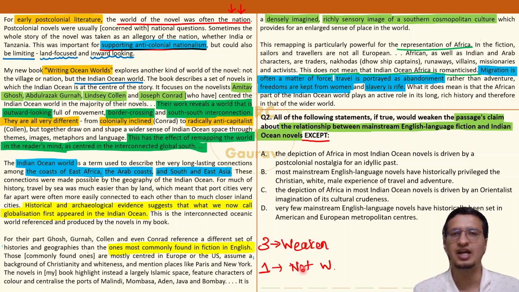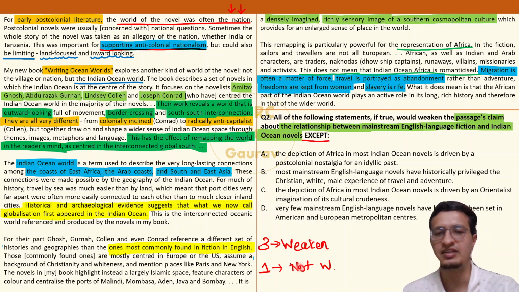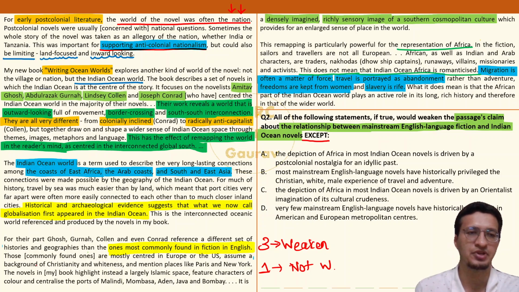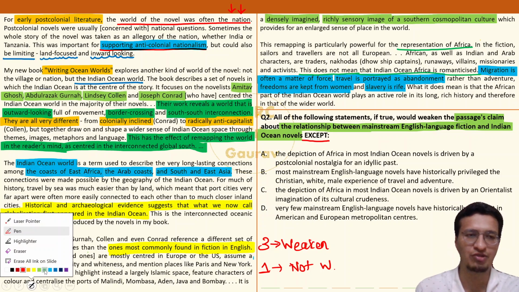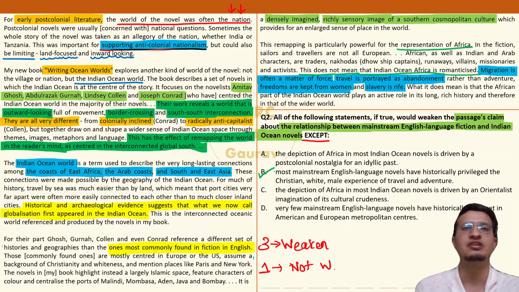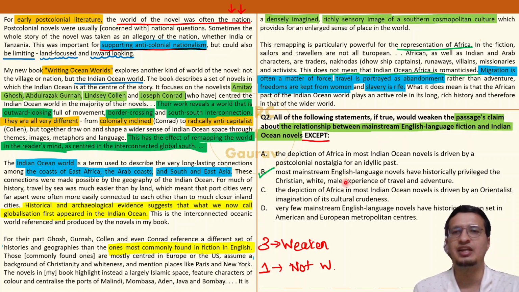That's it. So what is the answer in this case? The answer is obviously going to be option B. It is spoon fed to us. Actually the options are not written in a complicated manner. What is written here? Most mainstream English language novels have historically privileged, meaning what have they given more importance to? Christian white male experience of travel and adventure. Correct. That is what's mentioned clearly in the first half of the fourth paragraph. No worries there. This is completely in line with what the author says, and hence that is the answer.